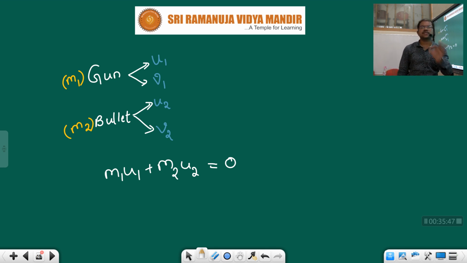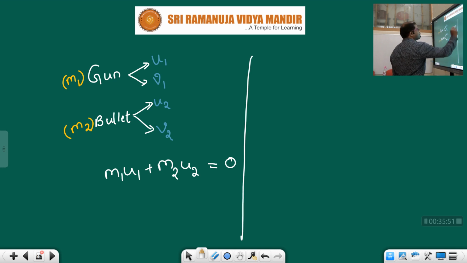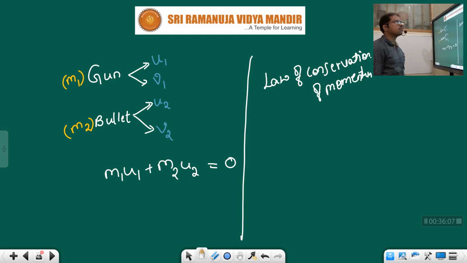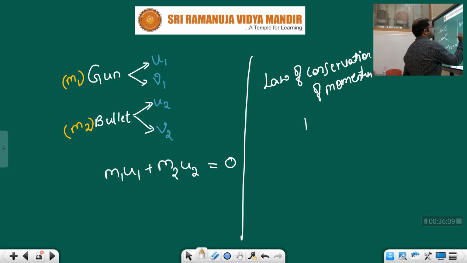From the law of conservation of momentum, children, we can say initial momentum and final momentum are both equal. Initial momentum pi is equal to final momentum pf.